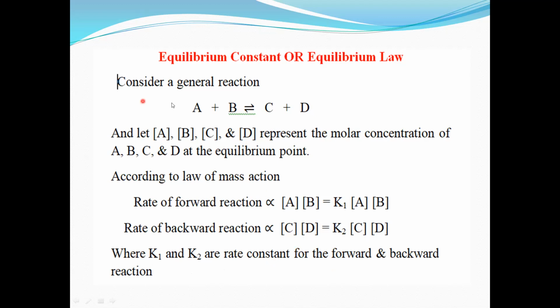Now tell me, when is this reaction A plus B gives C plus D in equilibrium? When is the reaction in the equilibrium state? What is the condition in terms of rate? As I told in the beginning, it is when the rate of forward reaction is equal to the rate of backward reaction. That is, when the rates of the forward and backward reactions are both equal, then the reaction is in equilibrium state.